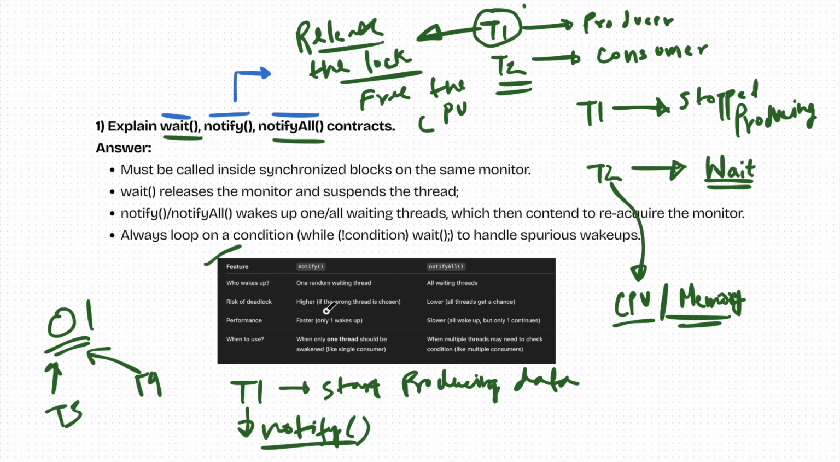What about performance? Faster, only one wake up. Since you have to notify only one thread, obviously notify will be faster and notify all will be slower. And when to use which? If only one thread should be awakened, like a single consumer, then you use notify. It's a very common sense question. When multiple threads may need to check the condition, use notify all. All right, so this was our first question.